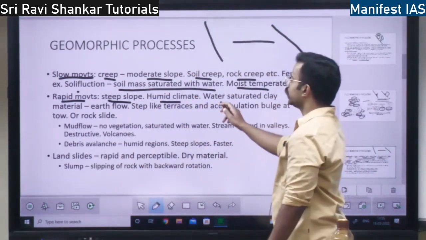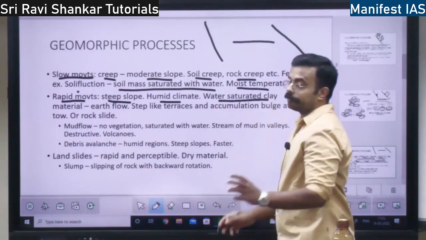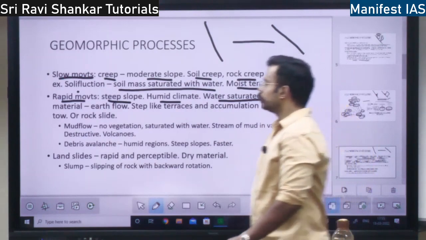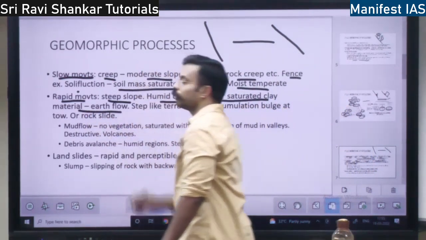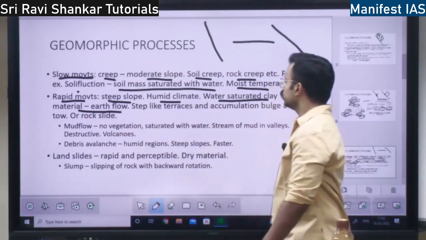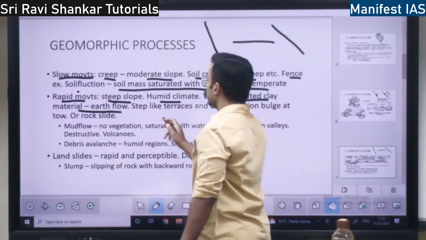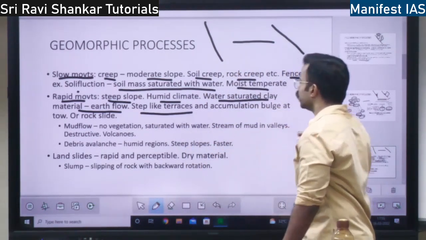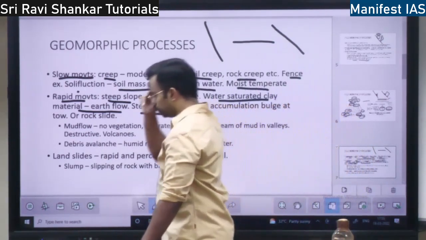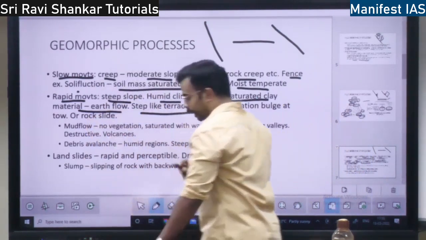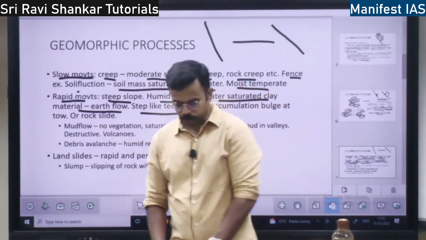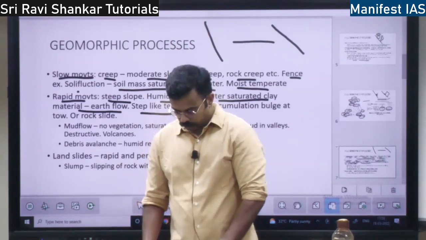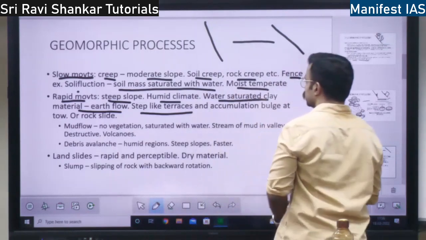Water saturated clay: if clay gets saturated with water, it is called earth flow, right? There will be step-like terraces and an accumulation bulge at the toe. So what are these step-like terraces? I will draw the diagram and show you. It is like this.